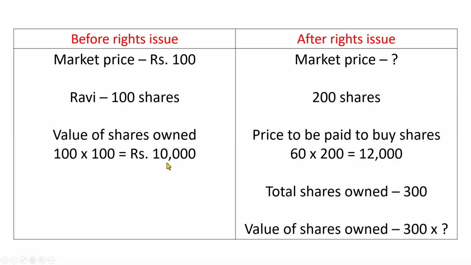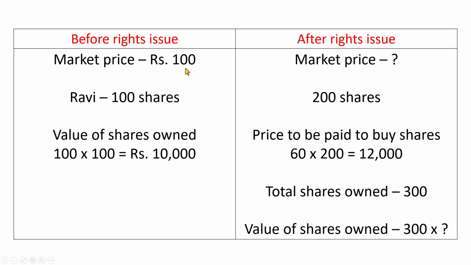Now let us say that the company decides to issue rights for shares at a ratio of 1:2. Then after the rights issue, Ravi is entitled to 200 shares. Now he can buy 200 shares at a discount. Now what is this discount? This discount will be on the market price.